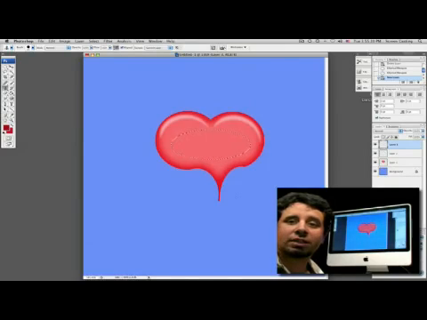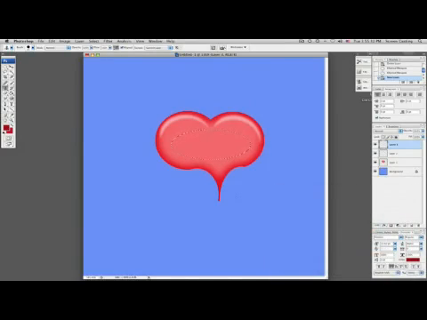Now we're going to add a little bit more depth to our glitter graphic. As you can see here, I've already got it started, and then what I'm going to do is just add another color to it here. Let's go ahead and fill that in right there. There we go.